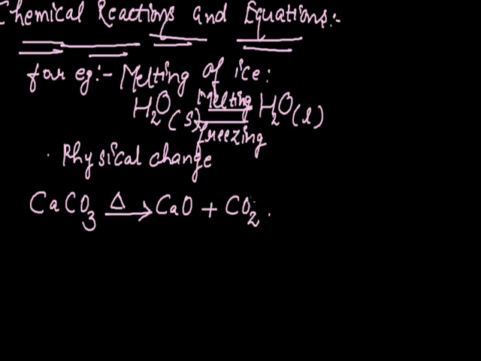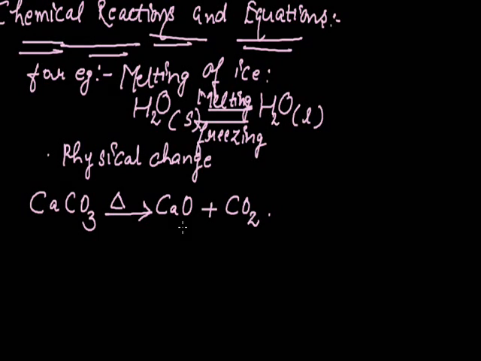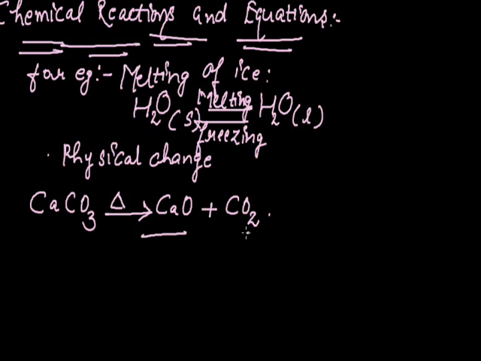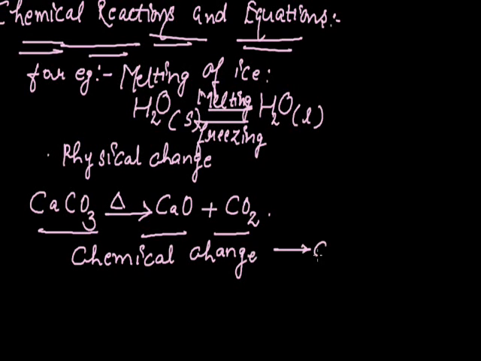The original substance, CaCO3, loses its nature and identity. A new chemical substance is formed. The properties of CaO and CO2 are entirely different from the properties of CaCO3. Now, such changes in which substances undergo chemical change are referred to as a chemical reaction.